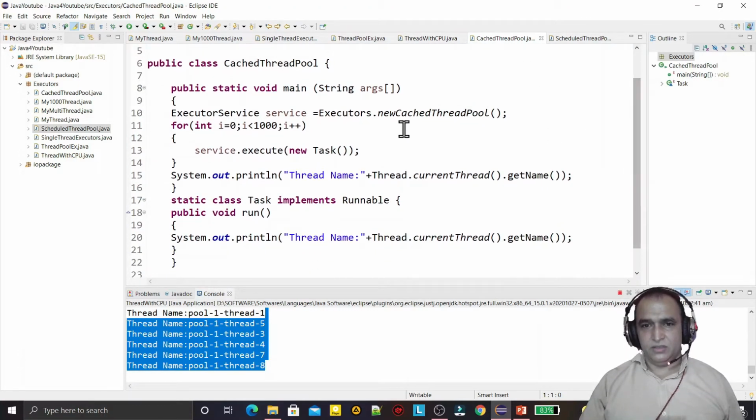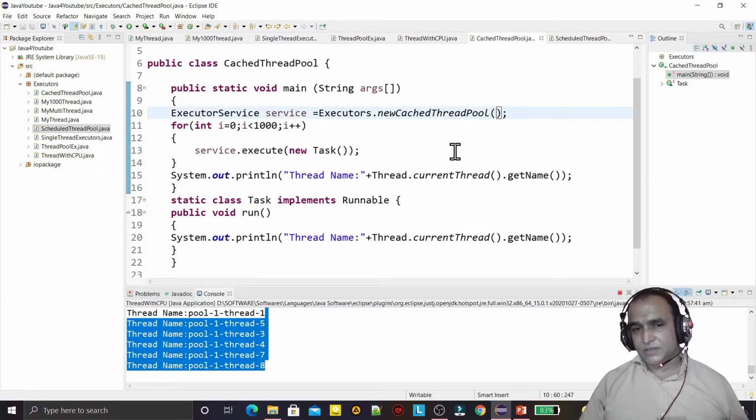In caching we are not giving a value for how many processes we have to execute. Automatically, as per the strength of the PC, it will create the thread pool, and if required, maybe the first time it executes 5 threads, but if more are required, then it can execute 6, 7, or 10 also. As per the strength of the machine or the availability of memory, cached threads are automatically created and destroyed.